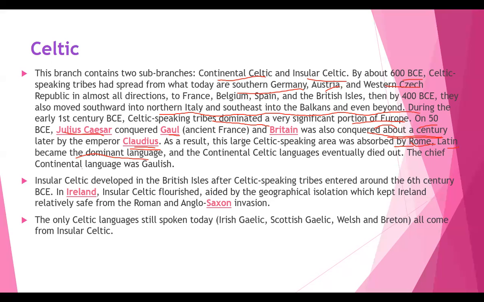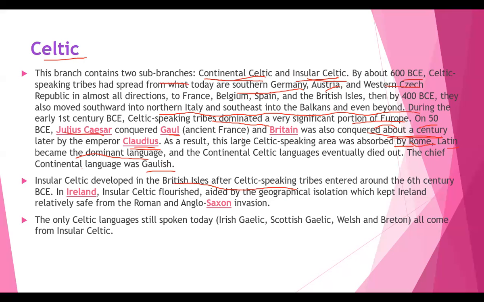The chief continental language was Gaulish. So the important language used in that particular place was Gaulish. Insular Celtic developed in the British Isles after Celtic speaking, right? As I told you, Celtic has two sub-branches, that is continental Celtic and insular. As I discussed, how continental Celtic was abolished, how the people migrated, and when the places were conquered by a few leaders, by monarchies, what happened?